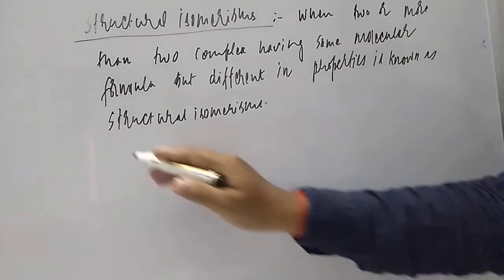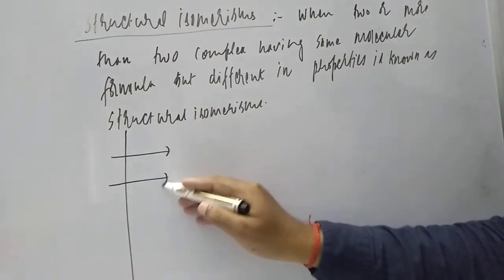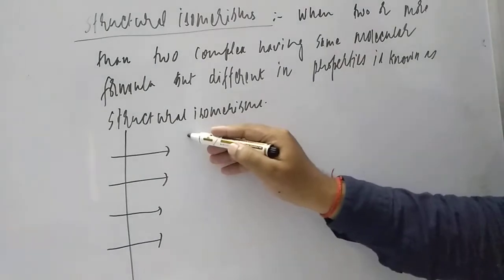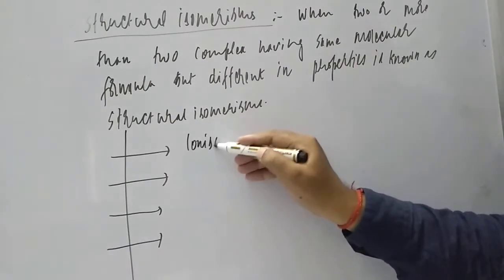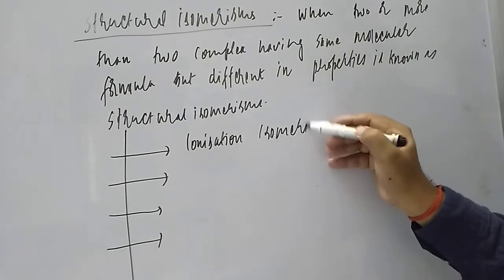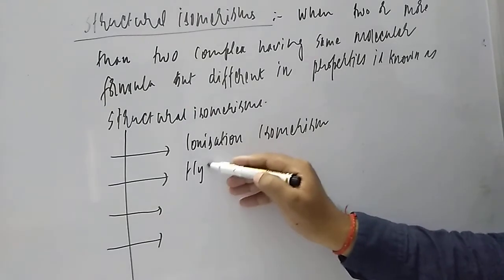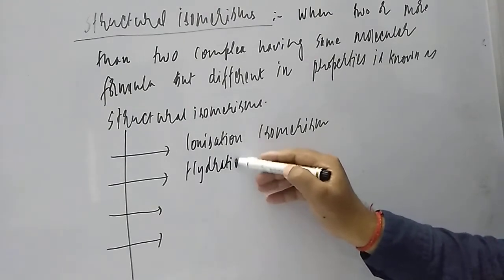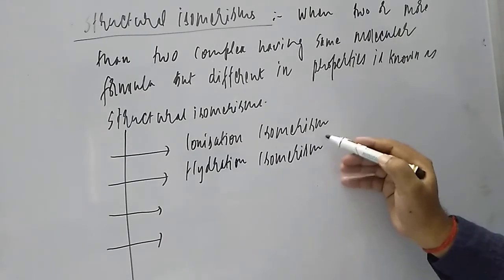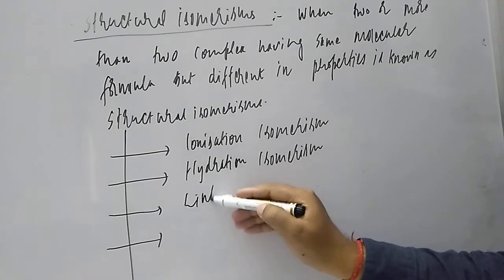Now there are generally so many types of structural isomerism, but in our syllabus there are only 4 types we have to study. The first one is ionization isomerism. Second one is hydration isomerism. And the third one is known as linkage isomerism.